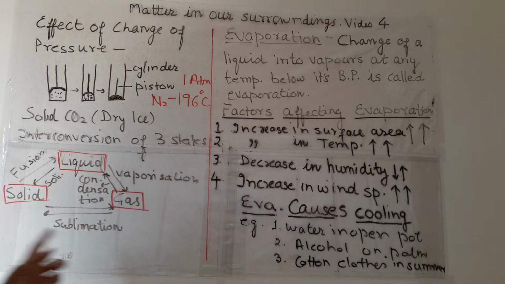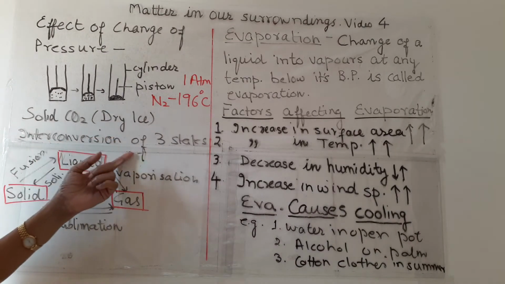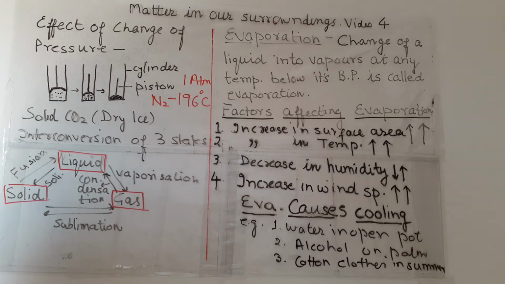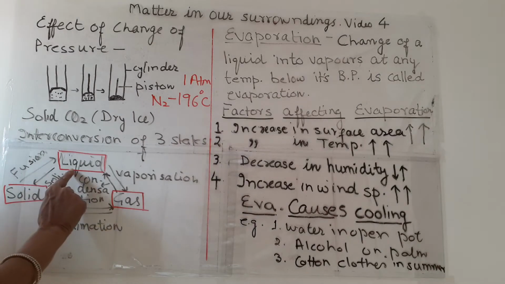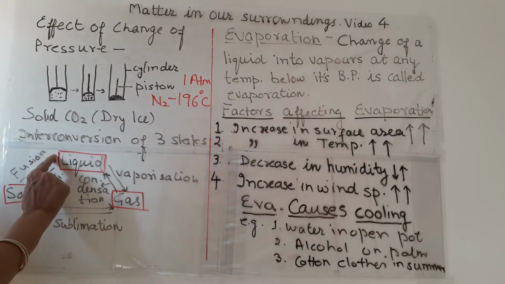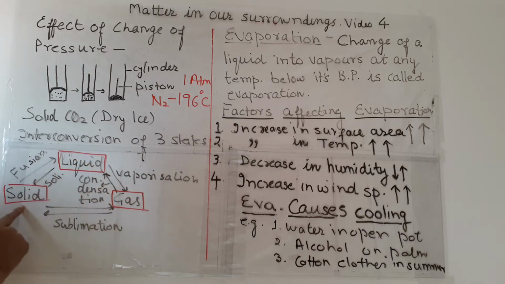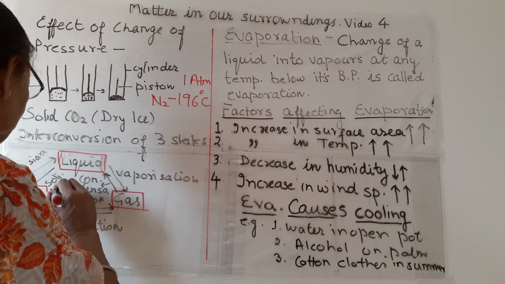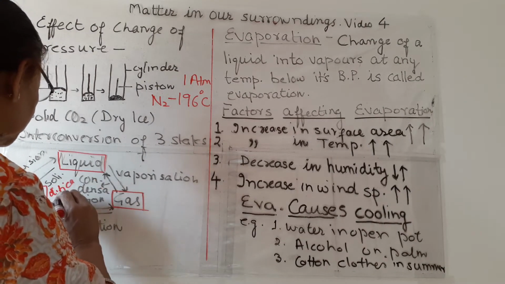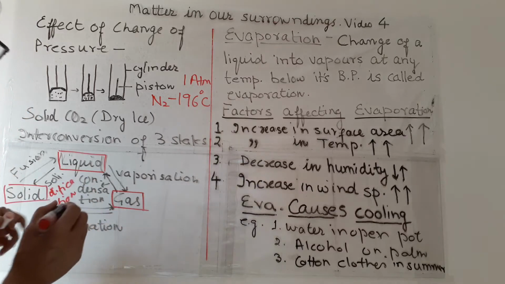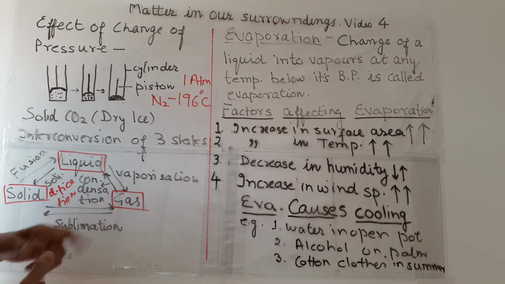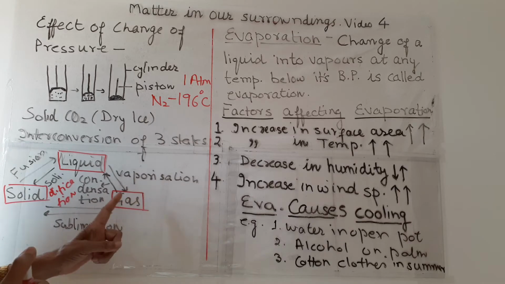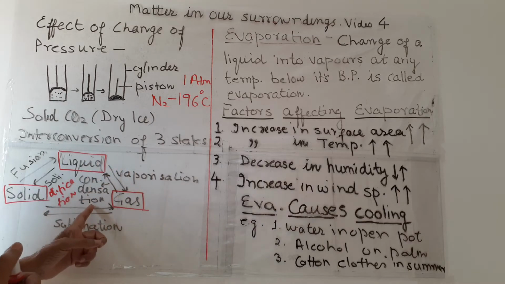Now, this is a diagram to show interconversion of three states of matter. The three states are solid, liquid and gas. When solid converts to liquid, it is known as fusion, and when liquid converts to solid, it is known as solidification. Liquid to gas is vaporization, and gas to liquid is condensation.